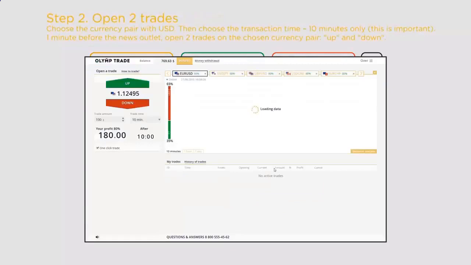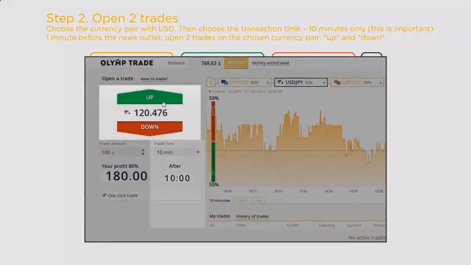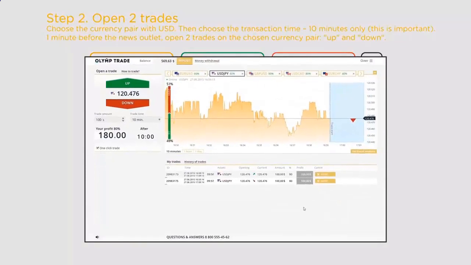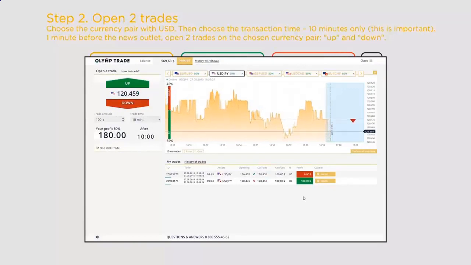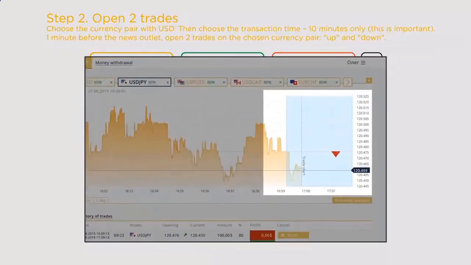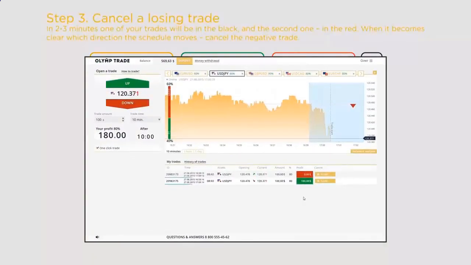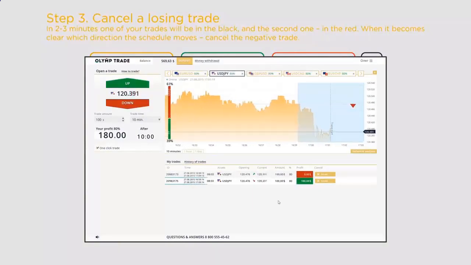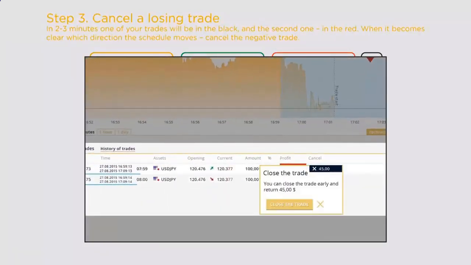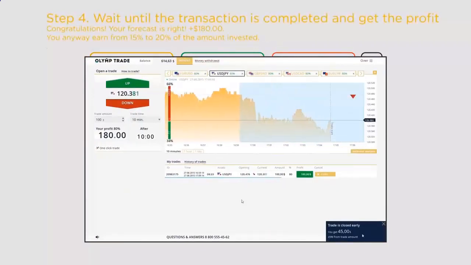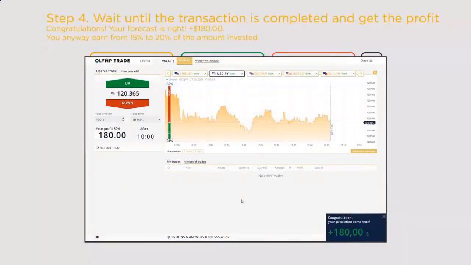1 minute before the news outlet, open 2 trades for 10 minutes, each on a single currency pair. The first one, where the price is forecasted to go up, and the second one, where the price is forecasted to go down. At the moment of the important news outlet, the market will start fluctuating. In the next 1 minute, when it becomes clear which direction the chart of the given currency pair moves, cancel the losing trade by pressing the Close the Trade button, available only with the Olymp Trade binary options broker. Now you have to wait for 9 minutes until the option is over and get the profit.